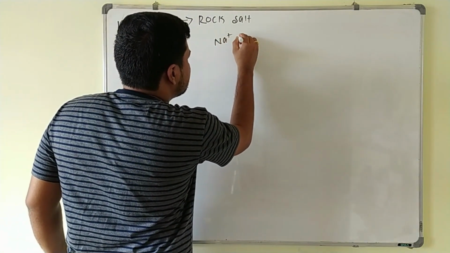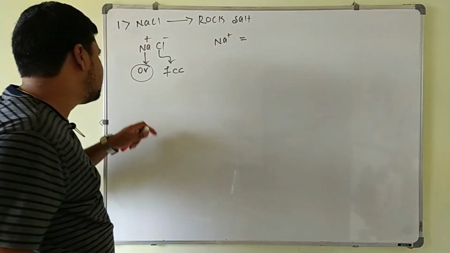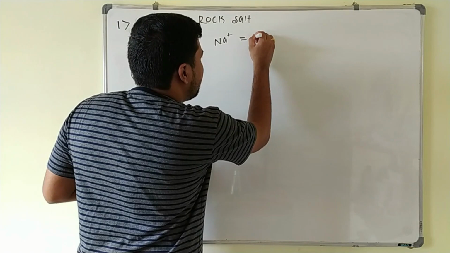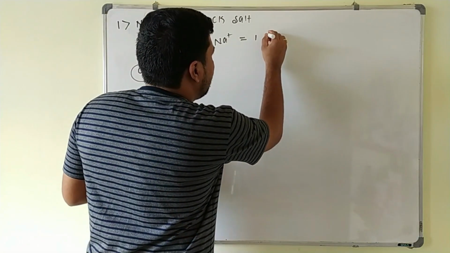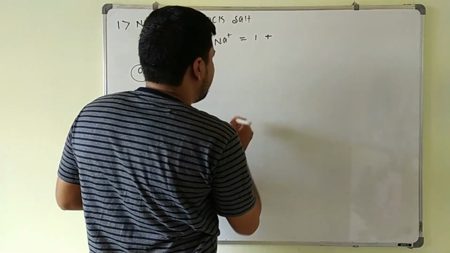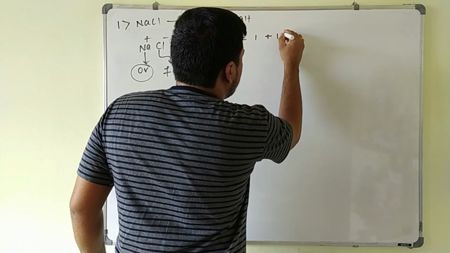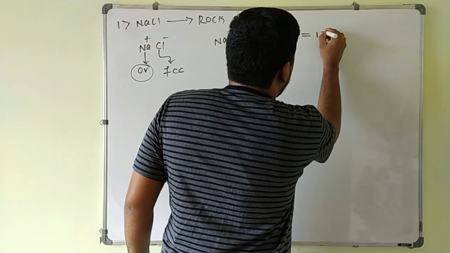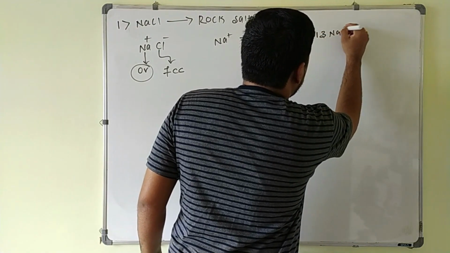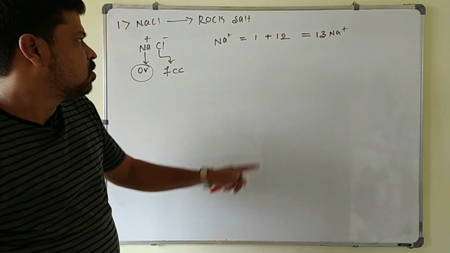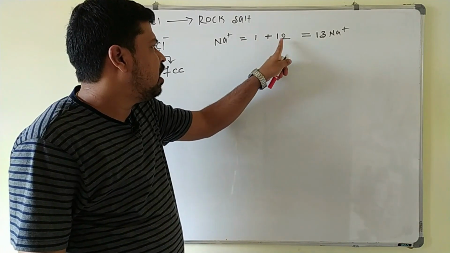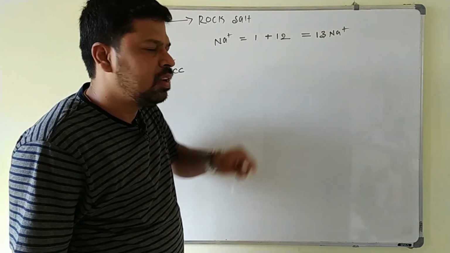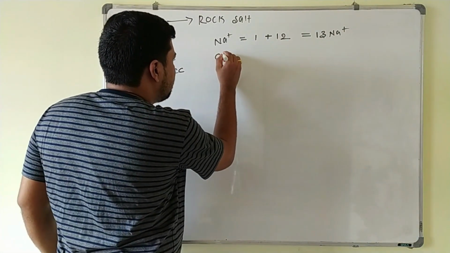So how many Na+ ions are there? Na+ ions will occupy octahedral voids. What is the position of the octahedral void? One at the body center and one at the center of each edge. How many edges are there here? Total 12 edges are there. So total 13 Na+ ions are there here. So one at the body center and one at the center of each edge, you will be having Na+ ion. Next, Cl- ion.